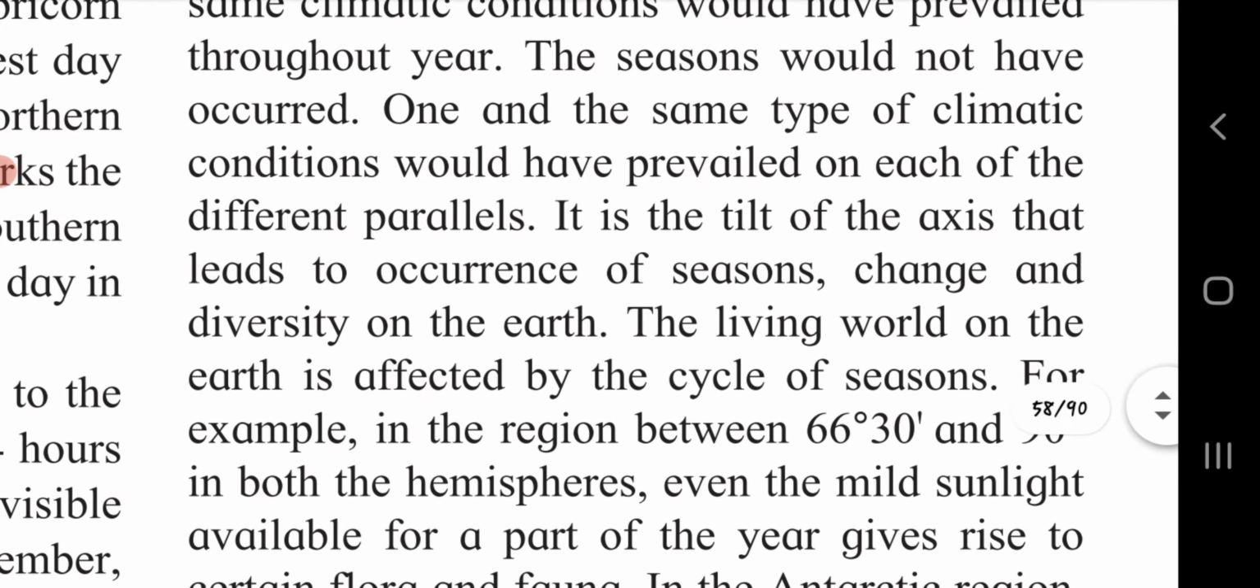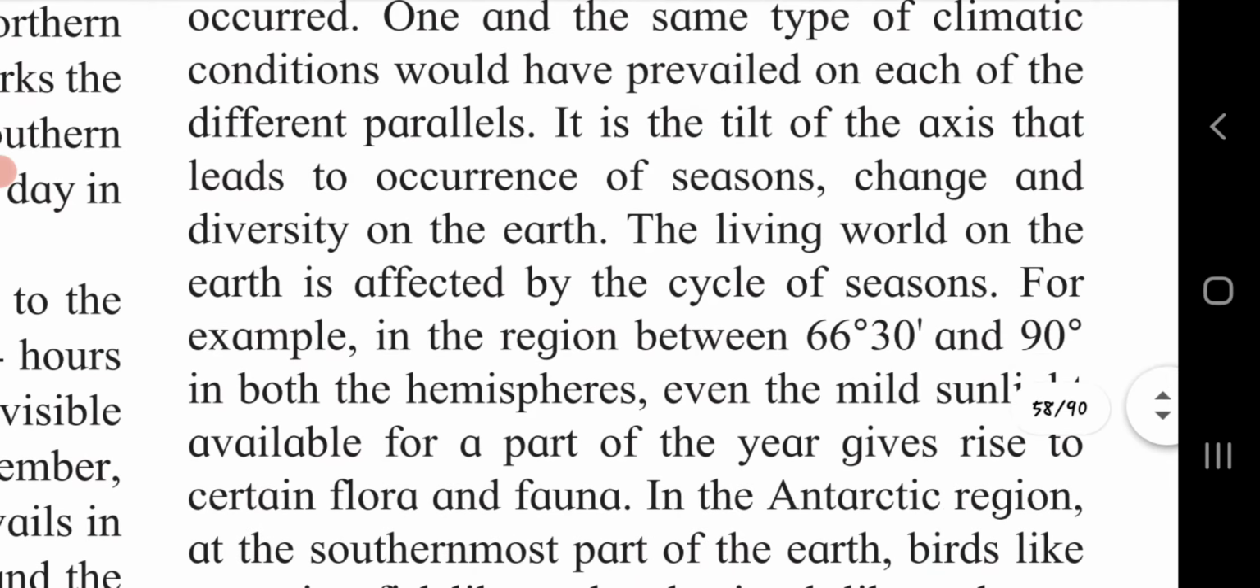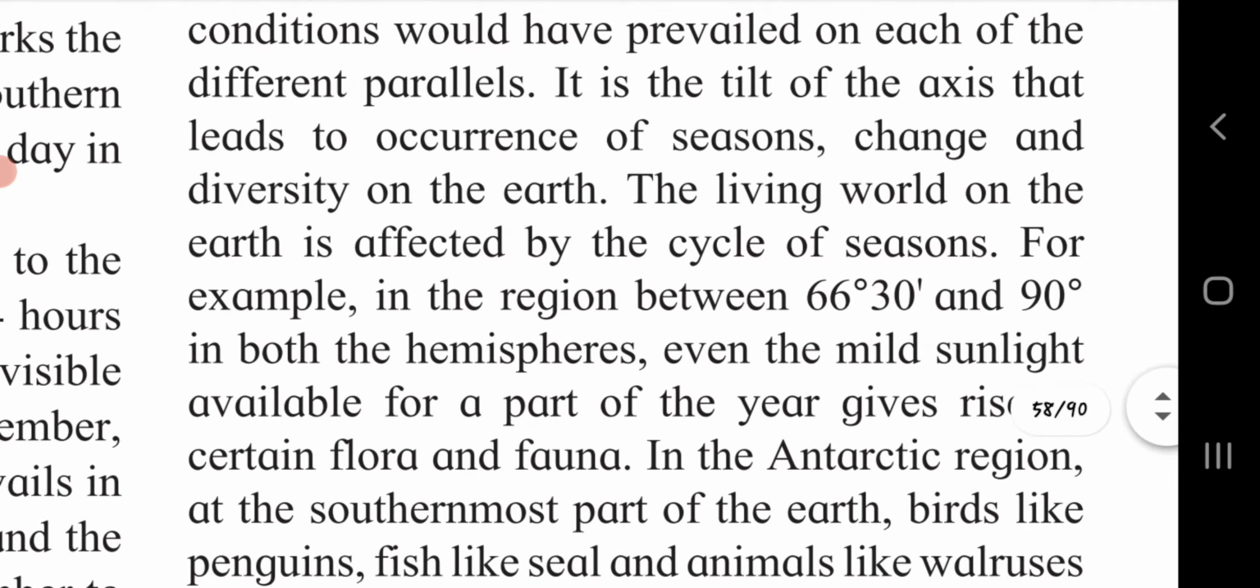The seasons would not have occurred if the same type of climatic condition had prevailed on each of the different parallels. So what happens? As each parallel is seen, Tropic of Cancer, Equator, Tropic of Capricorn, Antarctic Circle, Arctic Circle, at every place the seasons will be different. It keeps on changing and the diversity on the earth will change. It is the tilt of this axis that leads to the occurrence of season change and diversity on the earth.